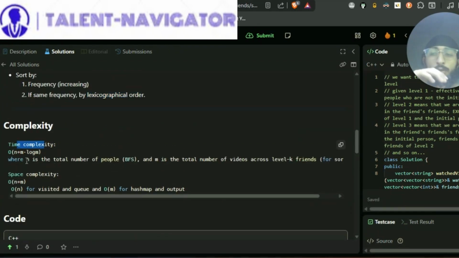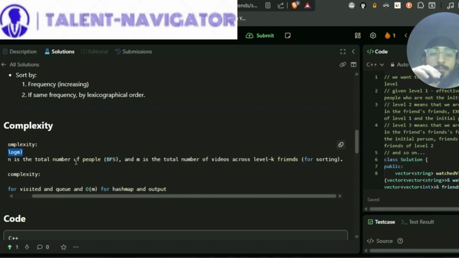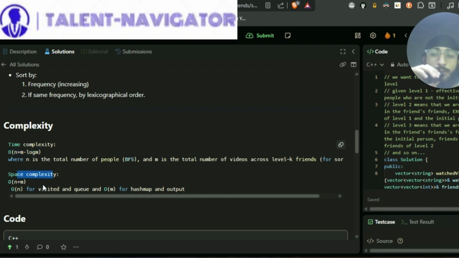And finally, complexity. Since we are using BFS, n is the total number of people and m is the total number of videos across level k friends. So the time complexity is O of n plus m log m, right? And space complexity is O of n plus m: O of n for the visited array and queue, and O of m for the hash map and output, right?